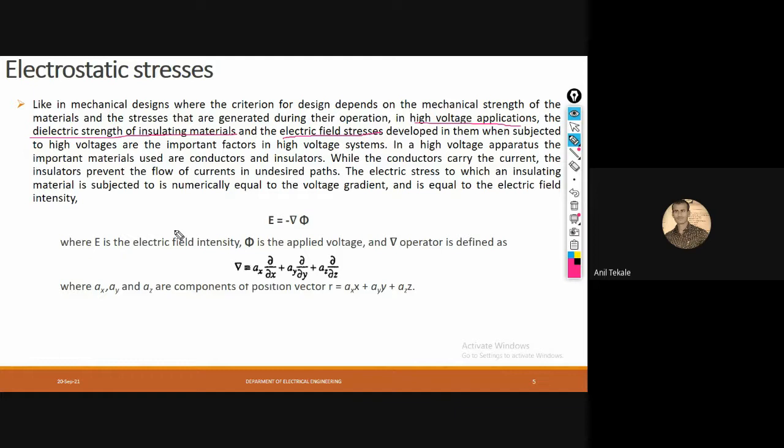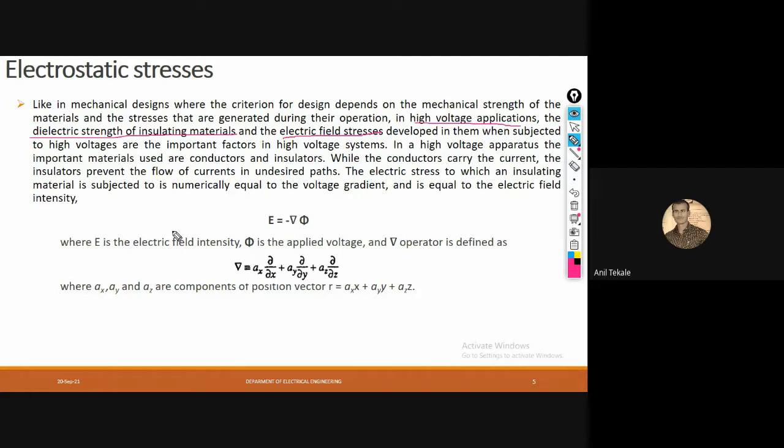Whenever we consider any high voltage apparatus, whatever material is used, a conductor or an insulator, the important parameters are the dielectric strength of insulating material and the electric field stresses.